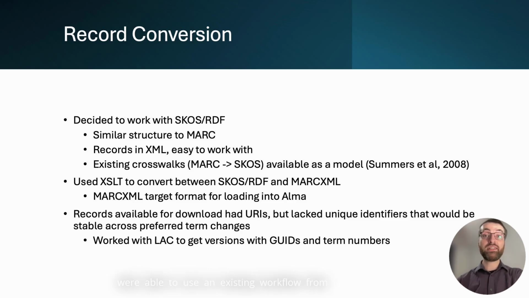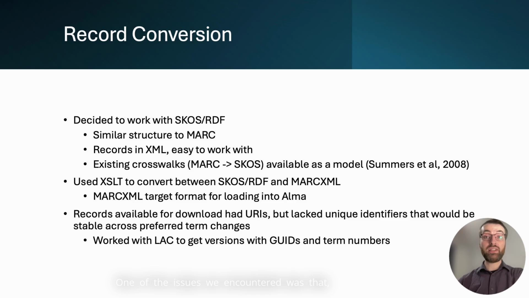We were able to use an existing workflow from Summers et al. for the conversion of records from MARC to SKOS as a template to design a process going in the opposite direction using XSLT, Extensible Stylesheet Language Transformations. This approach made the conversion of the records very fast and enabled us to maintain the data from the SKOS records that we had identified as being necessary in our MARC versions.